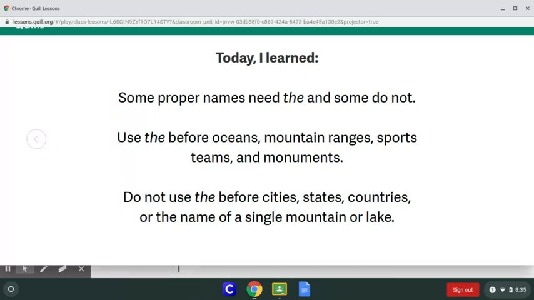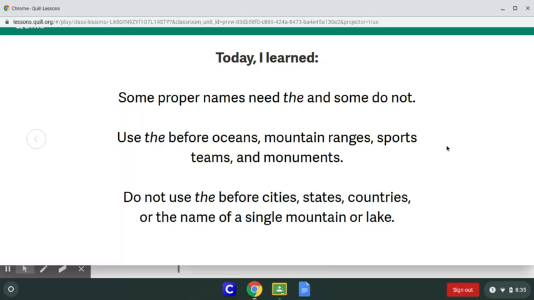So reviewing what we talked about today, we learned that some proper nouns need the in front of them and some do not. We use the when we talk about specific oceans, mountain ranges, which is a group of mountains, sports teams, and monuments. We do not use the before cities, states, countries, except for countries that involve plurals, or the name of a single mountain or lake.